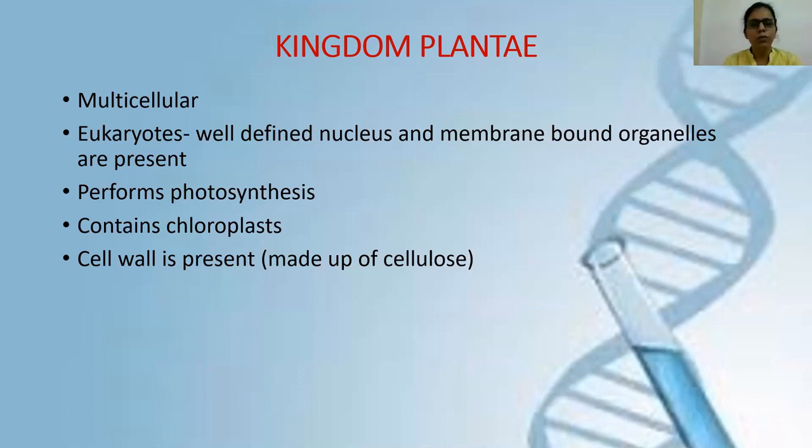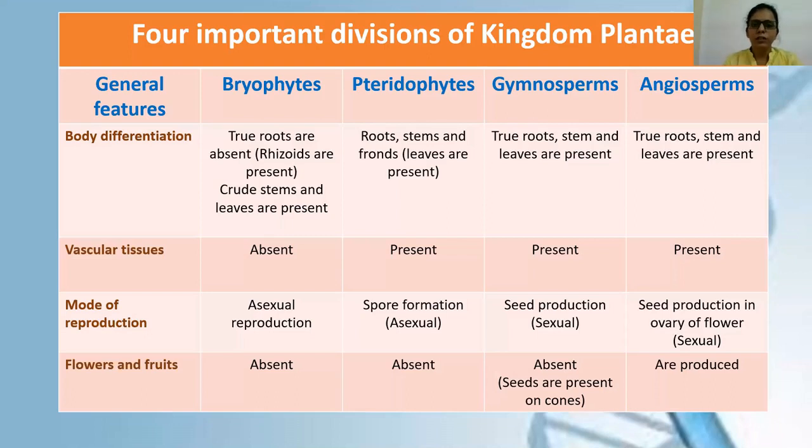Now we will look into the 4 important divisions of kingdom Plantae. The 4 important divisions are as given in this particular table. These divisions can also be called phyla of kingdom Plantae. So we have to learn or compare these 4 divisions on the basis of the general features given in the first column: body differentiation, vascular tissues, mode of reproduction, presence of flowers and fruits. The 4 divisions are bryophytes, pteridophytes, gymnosperms and angiosperms.